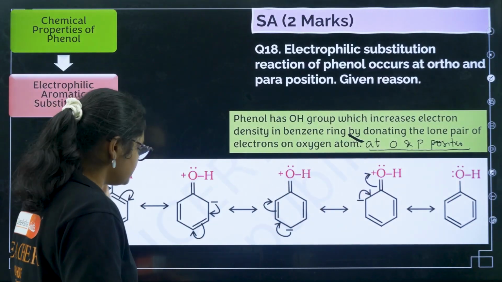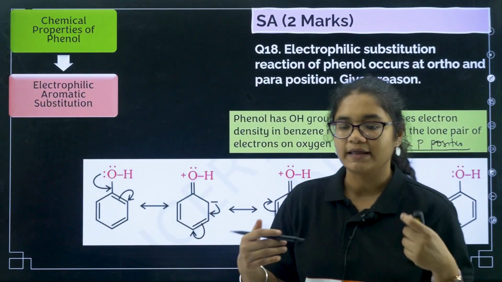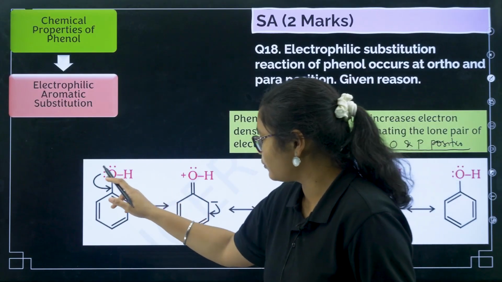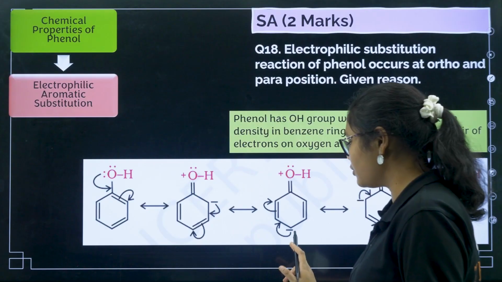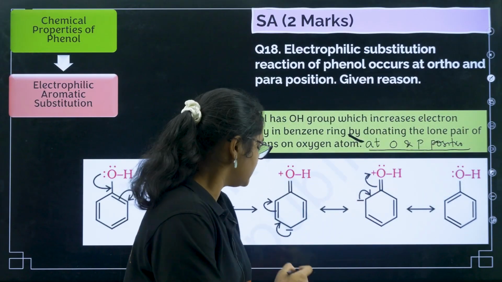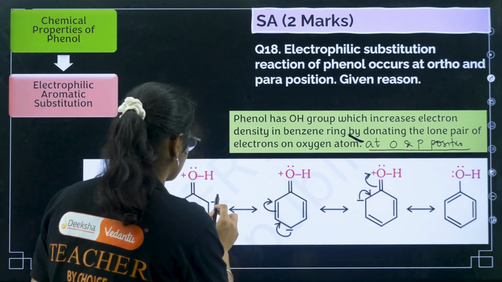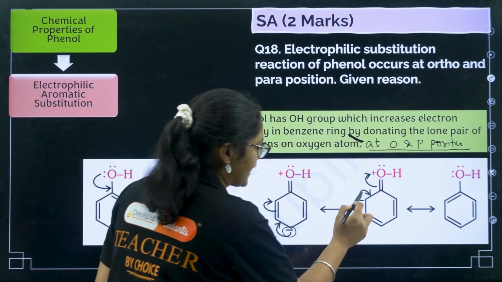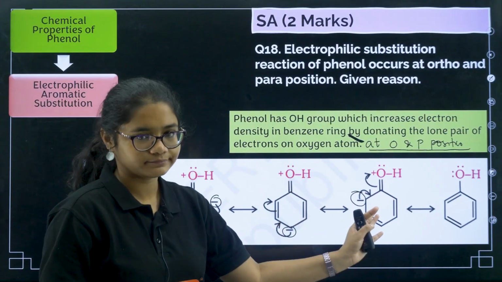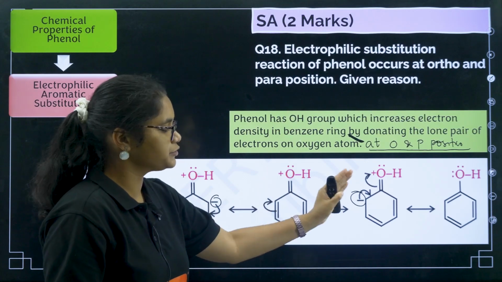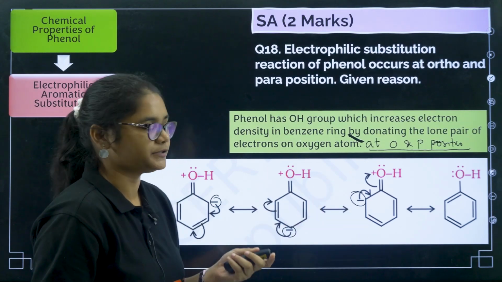Now if you see here, you can show it by resonating structures. You can see OH, this bond comes here, you get a negative charge here, again this comes here, you get a negative charge here. So you see the negative charge is coming at ortho, para and ortho positions, right? So that is why substitution takes place at ortho and para positions.